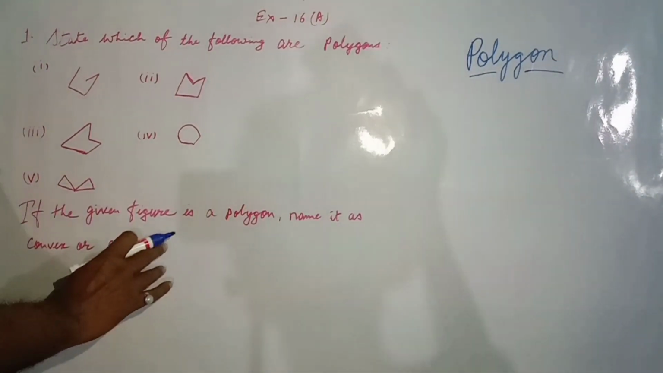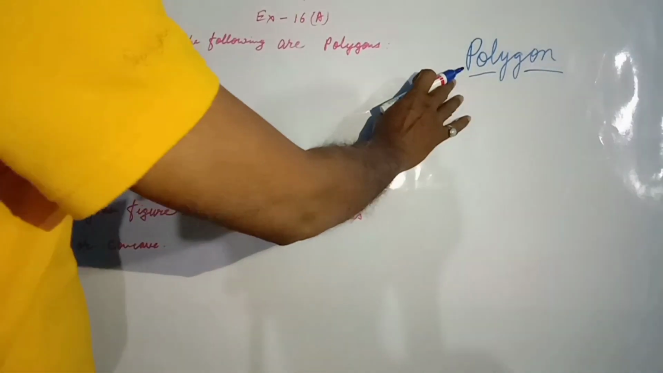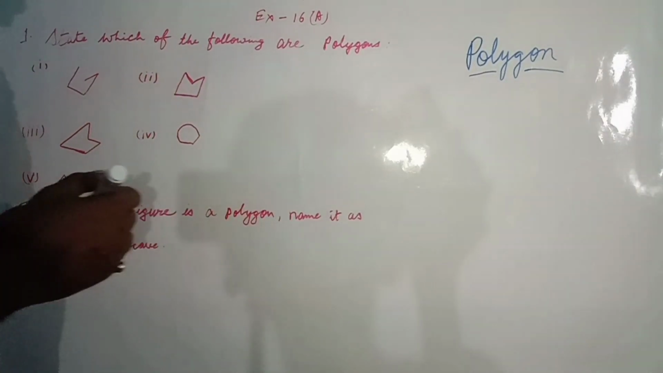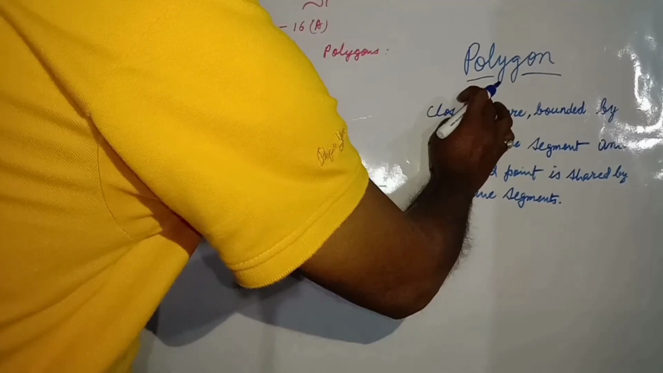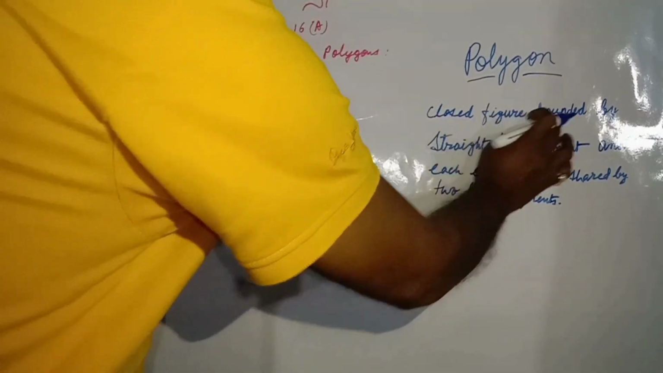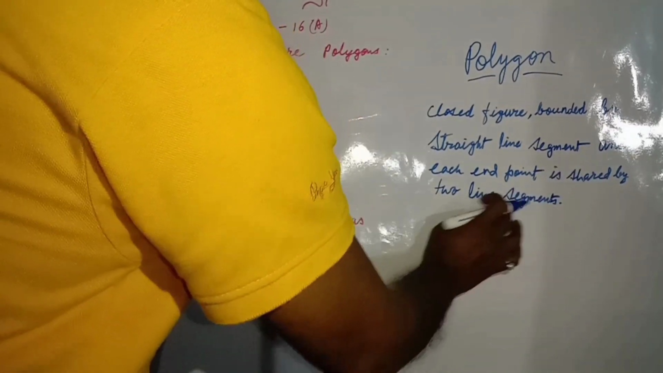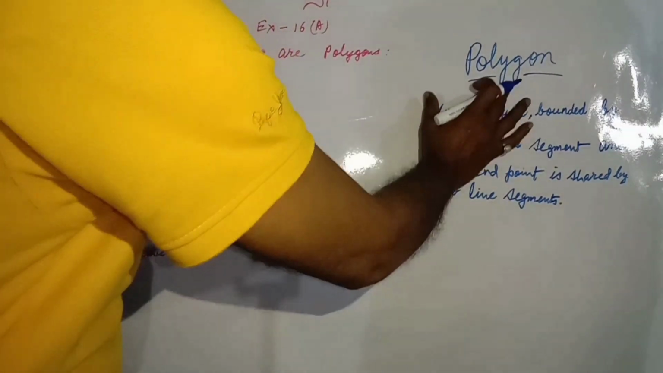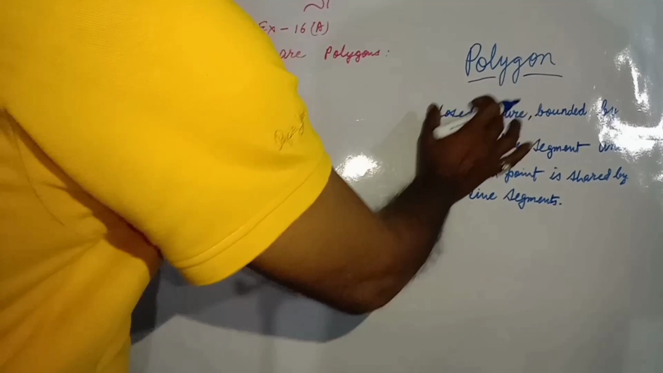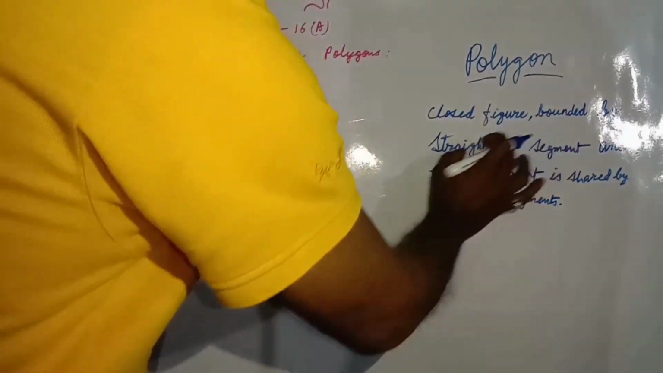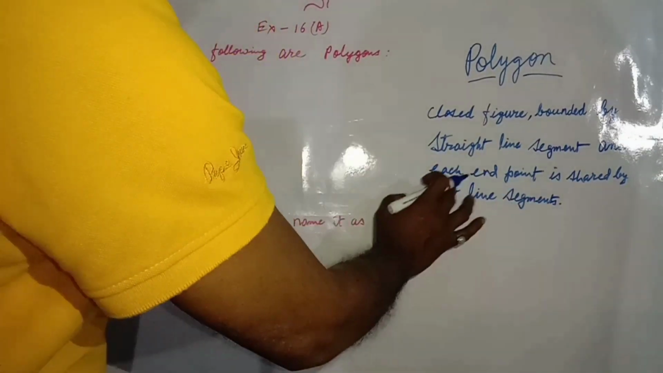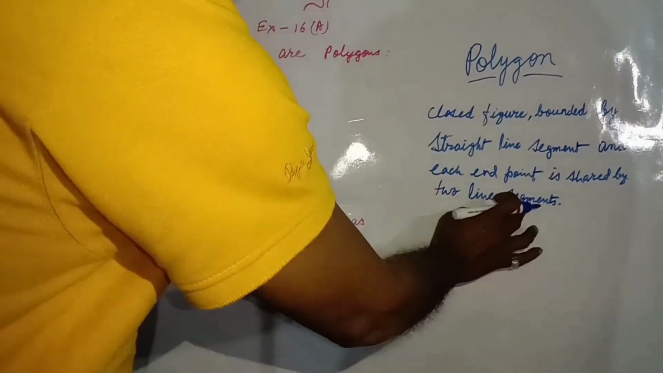So first we must know about polygon. What is a polygon? You know what is a polygon? A polygon is a closed figure bounded by straight line segments and each end point is shared by two line segments. You remember it. A polygon is a closed figure which is bounded by straight line segments and each end point is shared by two line segments.